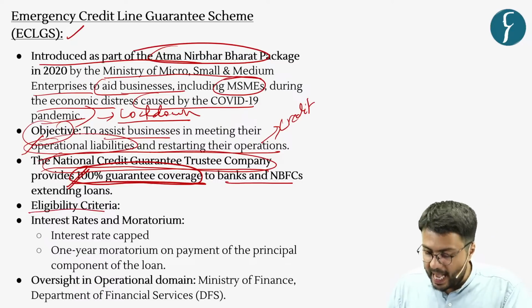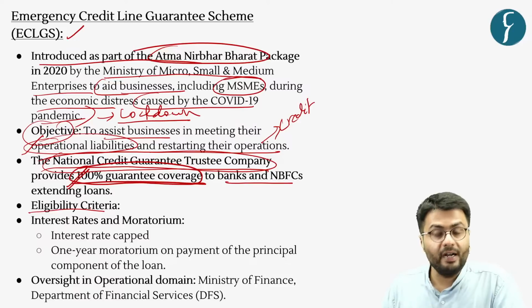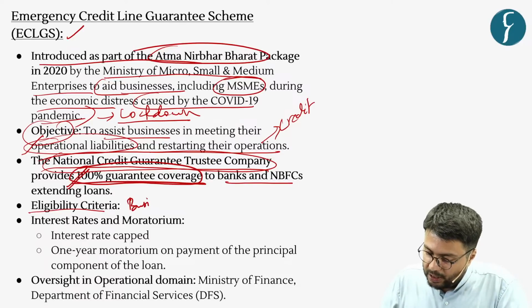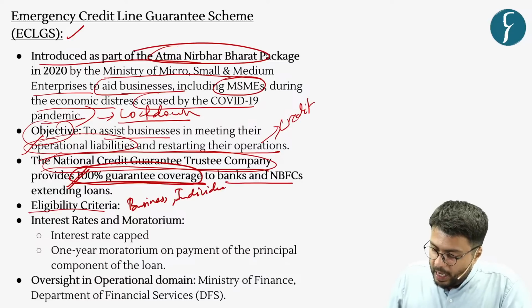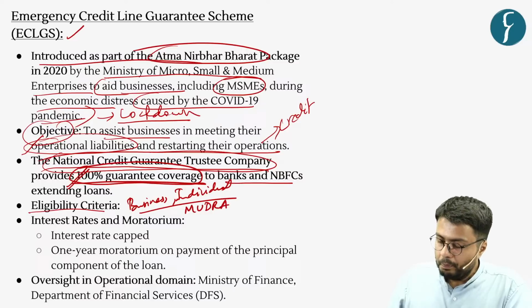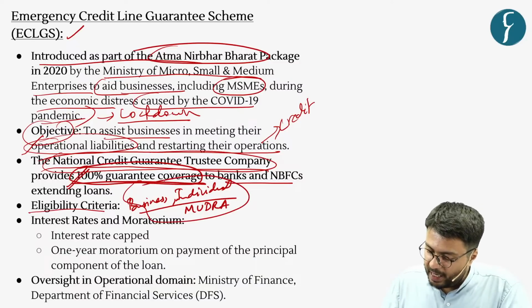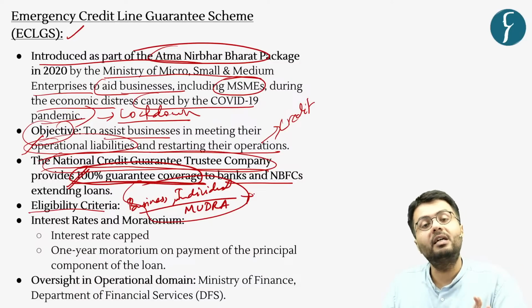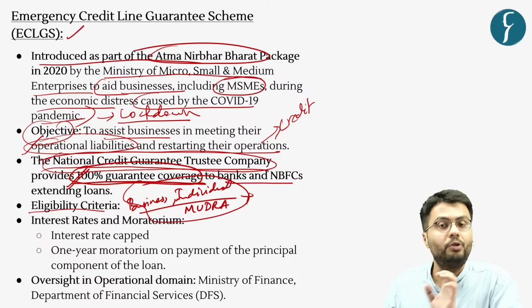Further, the eligibility criteria to qualify under this scheme include businesses as well as individuals and also the beneficiaries of Mudra Yojana. And the eligibility criteria in addition to this have been extended from time to time.